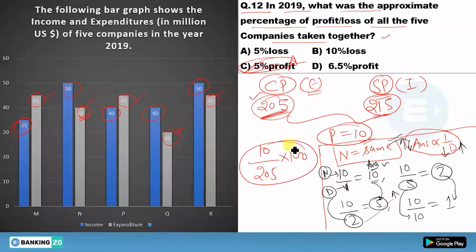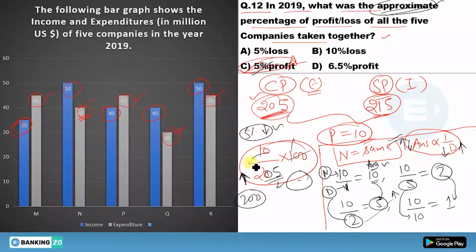Now move to this. Suppose I have this 200 instead of 205, so what will you get? This will cancel out by 2 and you will get 5%. Then this will be the answer. And in the question you have been asked the approximate value. Now this 200 is not given here. Here 205 is given. So this 205 is slightly more than 200. If this one is more than 200, your answer will be slightly less than this 5%.